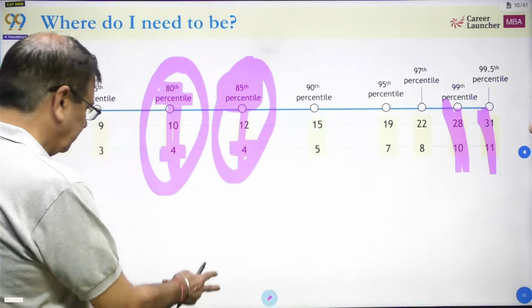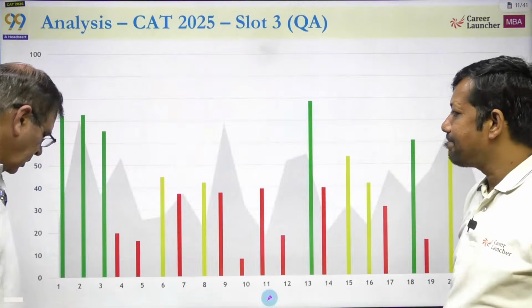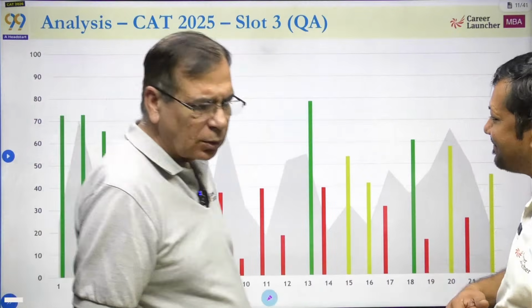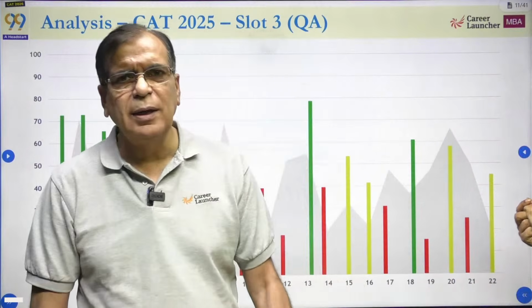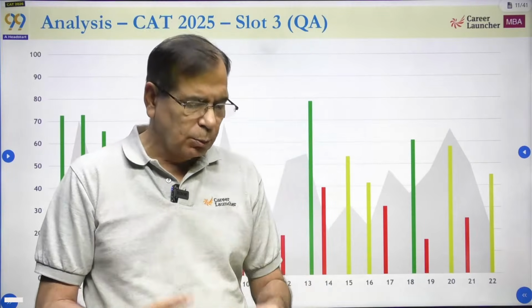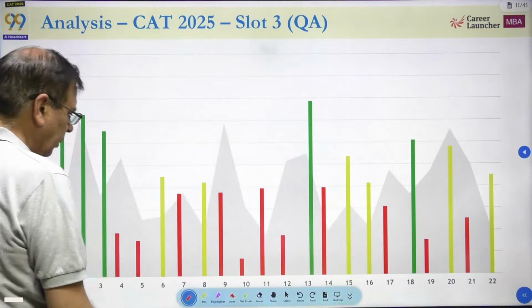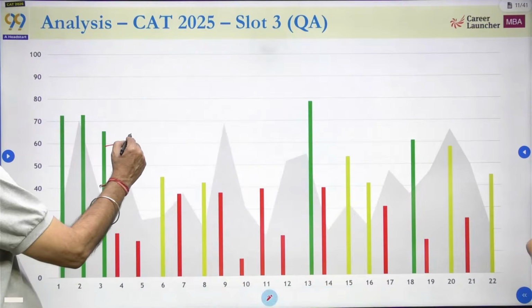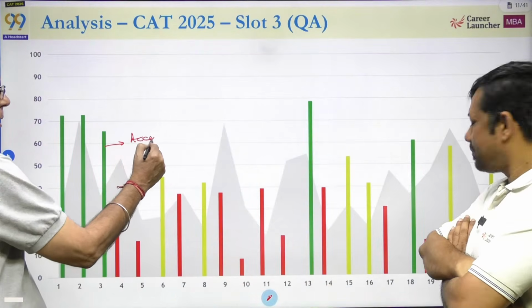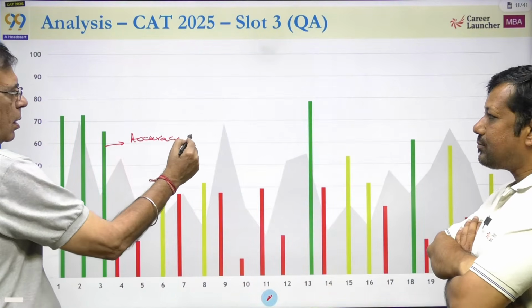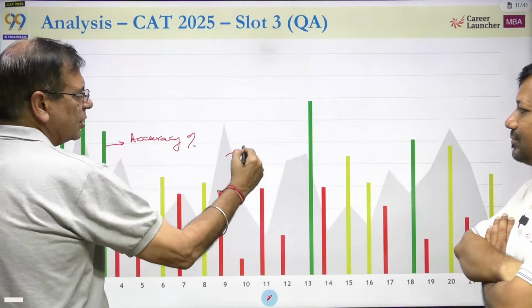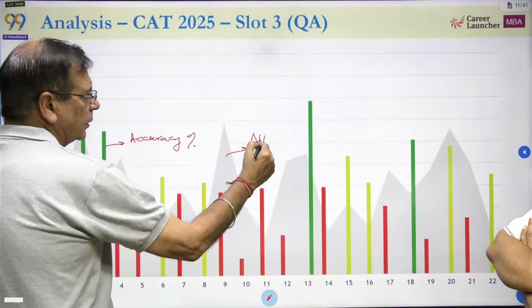Okay. Now this is a very, very important graph, and this is something that you need to understand, and this is where the crux of the problem is. Let me just explain the graph first, and then we'll go deeper into it. The bar chart is giving you the accuracy, and the shaded region gives you the attempt percentage.